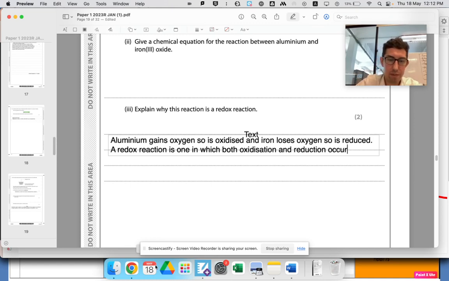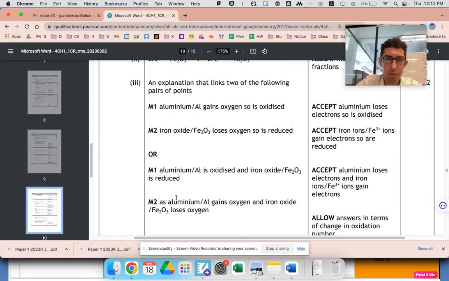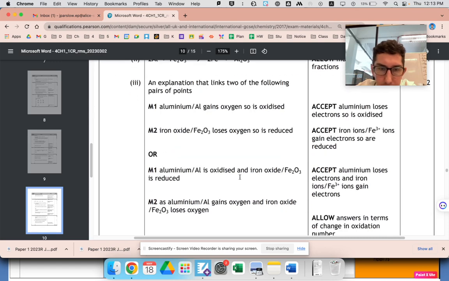Let's check the mark scheme. Yeah, aluminium gains oxygen, so it's oxidized. Iron oxide loses oxygen, so it's reduced. Or aluminium is oxidized and iron oxide is reduced.